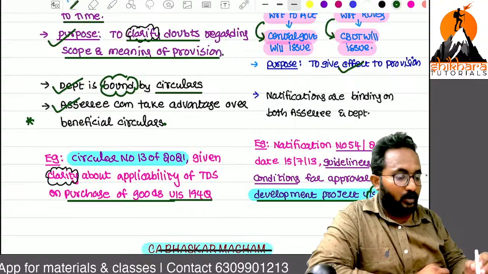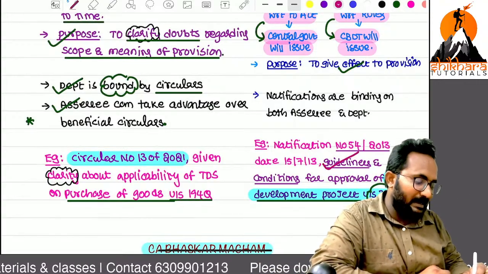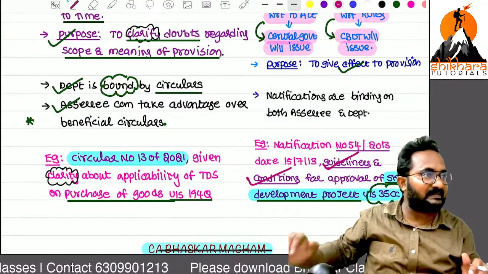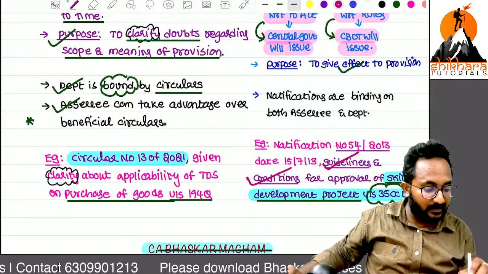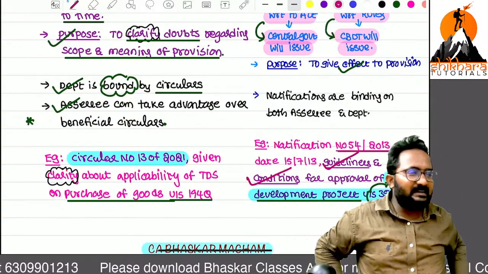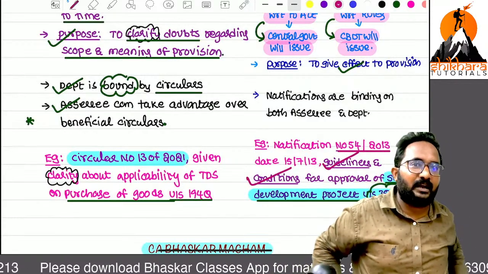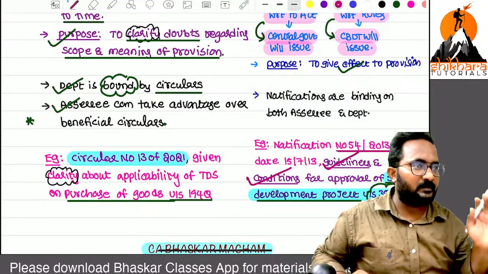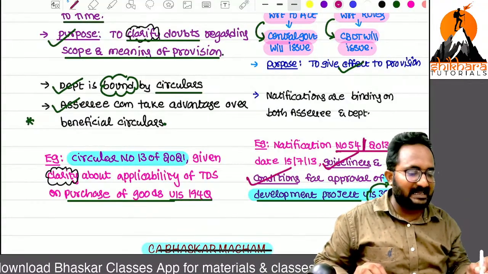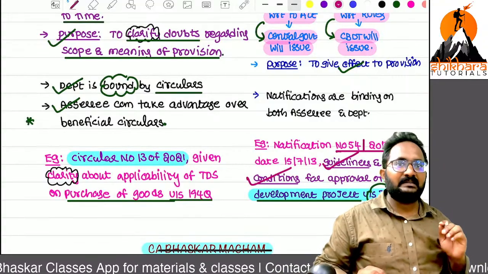But now, directly can I take it? No. For this section deduction, you have to follow guidelines and conditions. Those guidelines and conditions are not given in the section. That is given in that what, ma? Notification. So first they will release the sections, sir. Further, if they want to communicate anything, how can they communicate, ma? By way of notification. You can verify the notification of 2013, in the year 2013. So they have given the guidelines and the conditions.